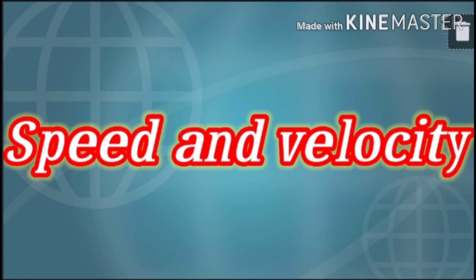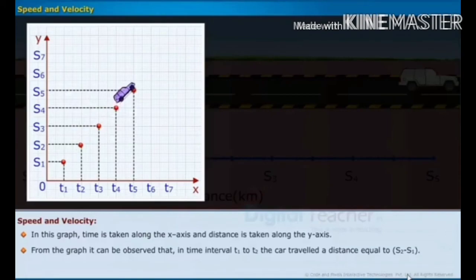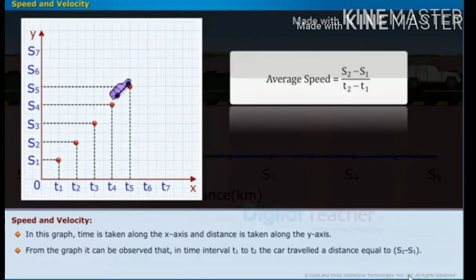Next, speed and velocity. Every object in motion has both velocity and speed. Consider a car moving along a straight road with varying speed. The motion of the object can be described using a distance versus time graph. In this graph, time is taken along the x-axis and distance is taken along the y-axis. From the graph, it can be observed that in the time interval t1 to t2, the car travels a distance equal to s2 minus s1. So, the average speed of the car is equal to s2 minus s1 divided by t2 minus t1.